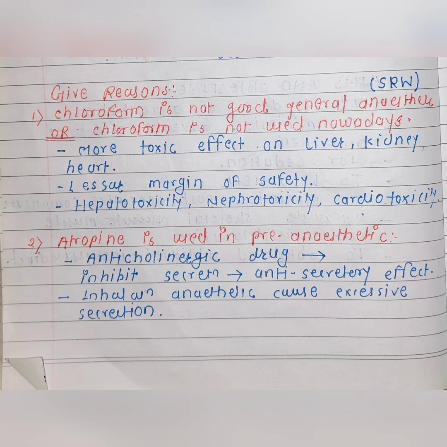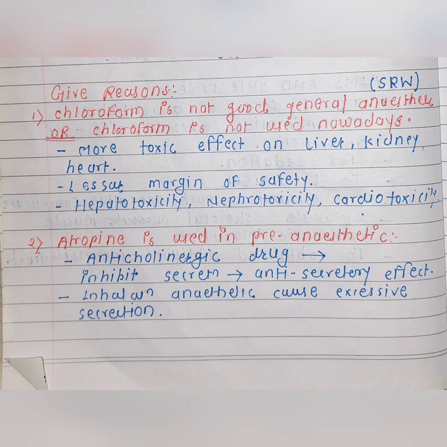Some give reasons are as follows. First is chloroform is not a good anesthetic or chloroform is not used nowadays. As we have seen, it produces more toxic effects on liver, kidney and heart, so it has a lesser margin of safety. It produces hepatotoxicity, nephrotoxicity and cardiotoxicity. Hence chloroform is not used nowadays. Hence chloroform is not a good general anesthetic.